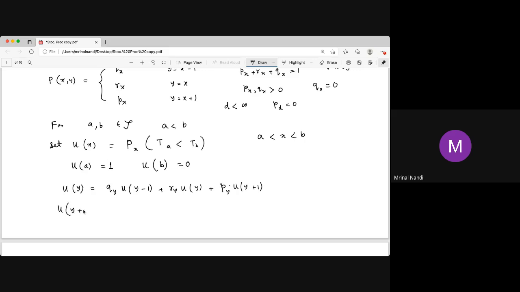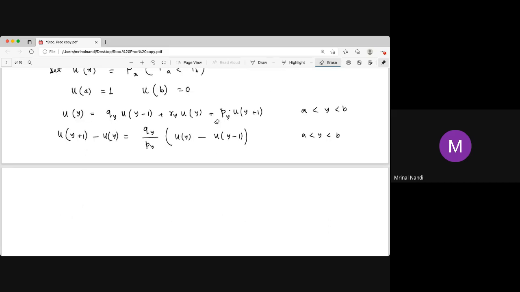So what is Uy plus 1 minus Uy? You can check that it will be Qy by Py times Uy minus Uy minus 1, for all y between A and B. Why is this so?